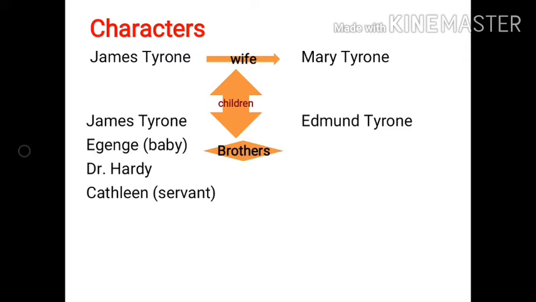Next one is Dr. Hardy. Dr. Hardy is a chief quack who actually plays with the havoc of the life of the people. Kathleen is a servant of this family. She is a maid. She is not a major character.